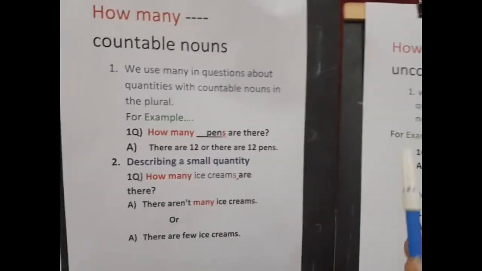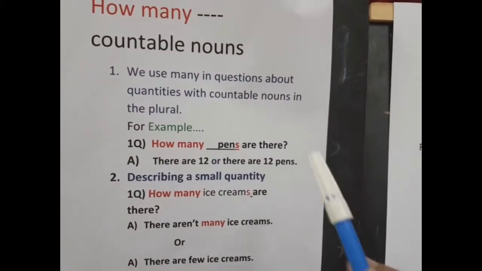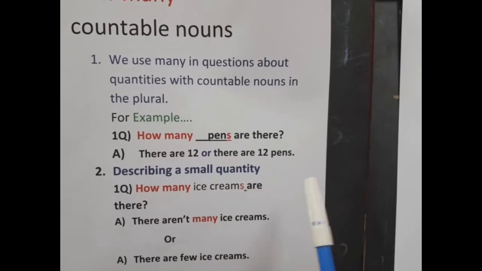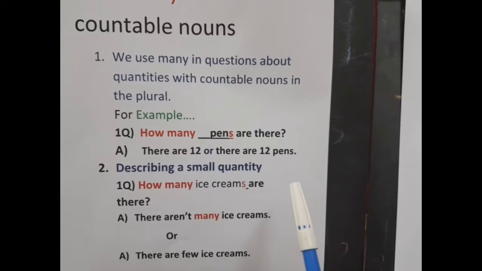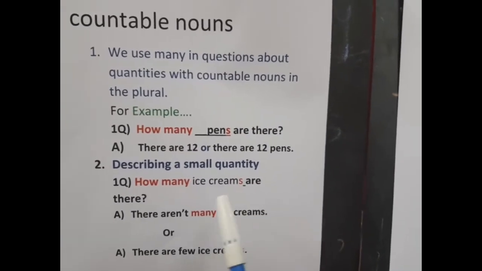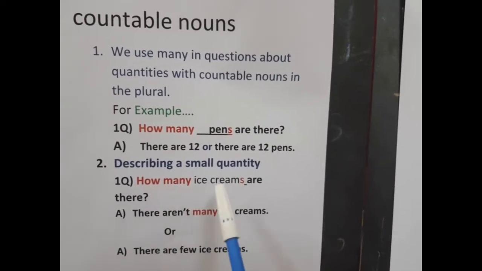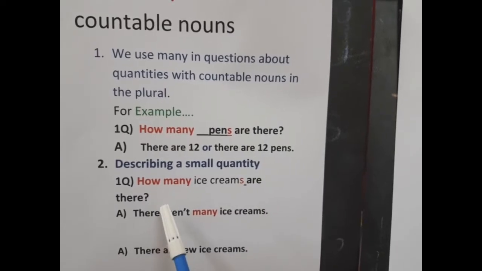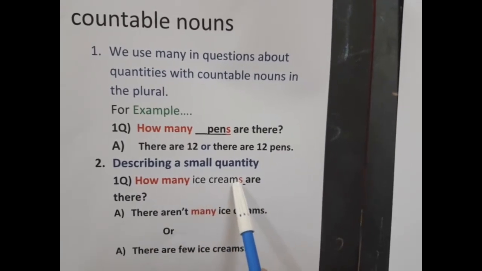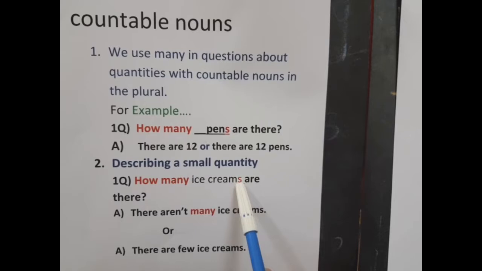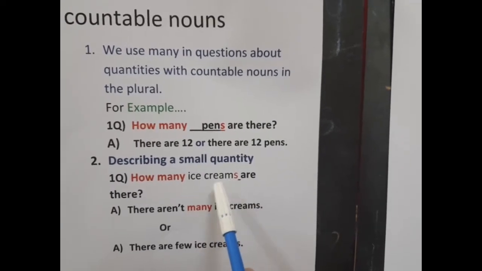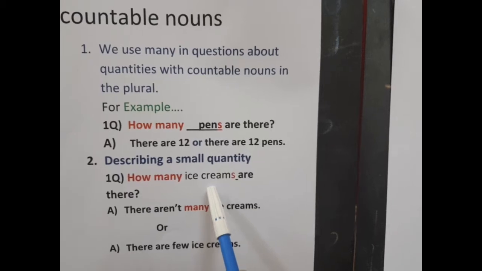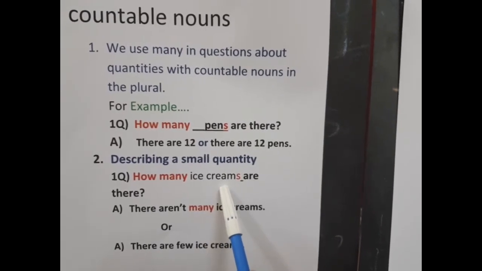So this is one type of question that you can ask. Now when you have to describe a small quantity, and you don't know how much or how many you have, for example, how many ice creams are there? Here, though I'm using the plural ice creams, ice cream is actually both a countable noun as well as an uncountable noun.